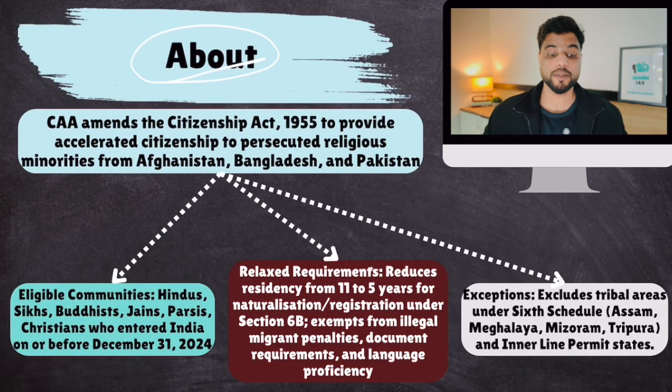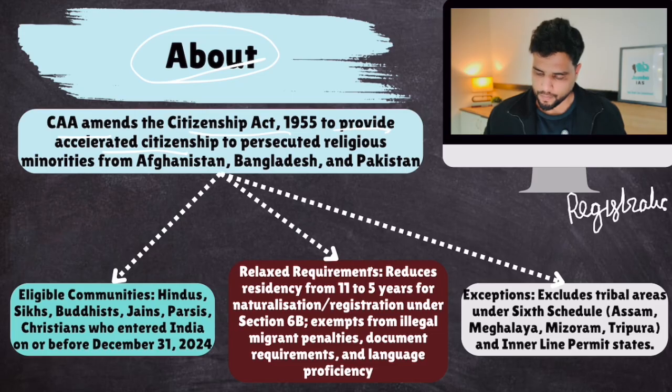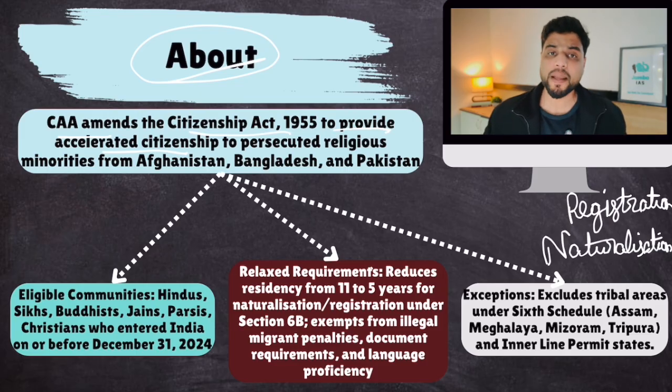So what was the main purpose of amending Citizenship Act? CAA amends Citizenship Act to provide accelerated citizenship. You see, if you want to acquire Indian citizenship via registration or naturalization, the process is very long, tedious, and there is a lot of paperwork that is required, and government checks all your documents, right?